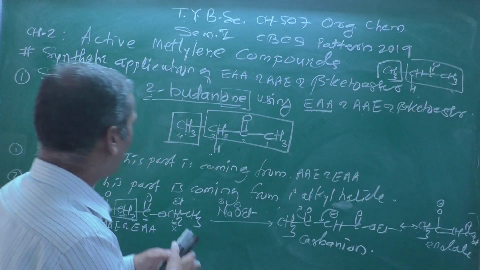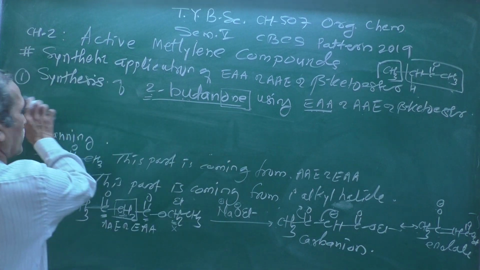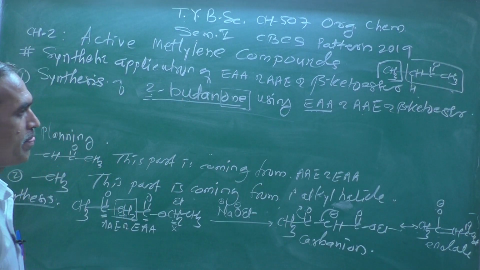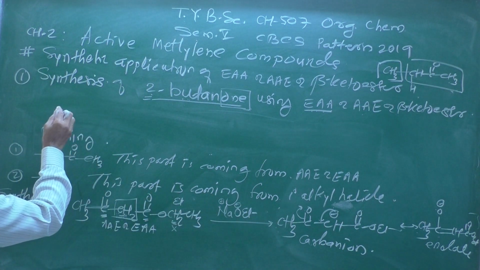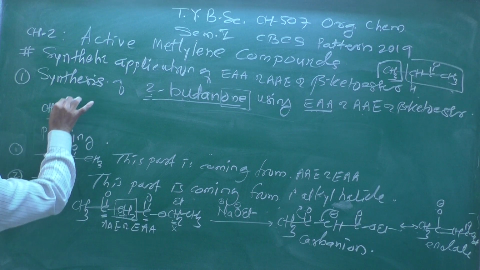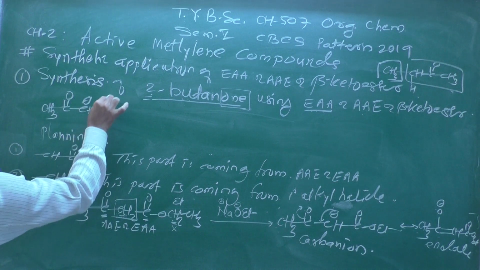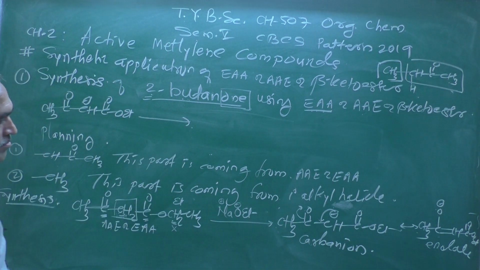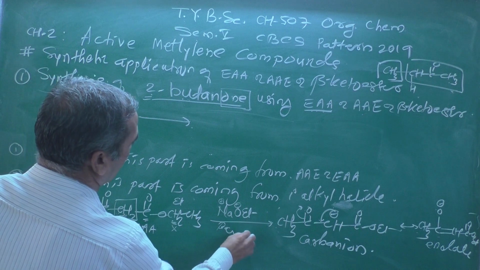Now let me clean the board here so that we can get a space to write the remaining steps. So here I am taking this intermediate carbanion once again, here CH3, C double bond O, CH minus, then C double bond O, OEt, and now this is a base catalyzed reaction.